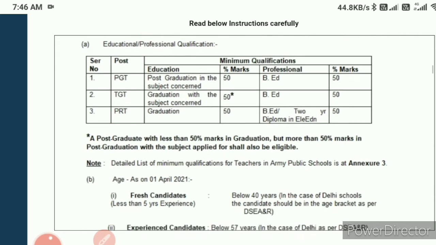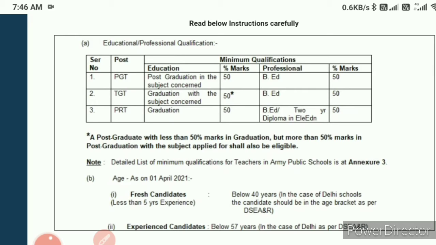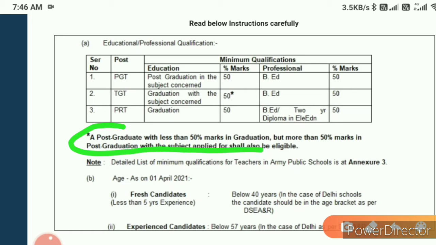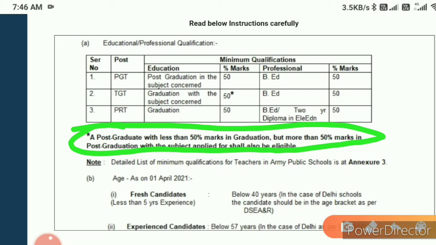Now move on to postgraduate with less than 50% marks. What does it mean? I'm just highlighting this point. A postgraduate with less than 50% marks in graduation but more than 50% marks in post graduation. In the sense that those students did not get 50% marks in graduation, but they have done the post graduation with 50% marks, they are also eligible for the TGT vacancy. So no need to worry, just go ahead.